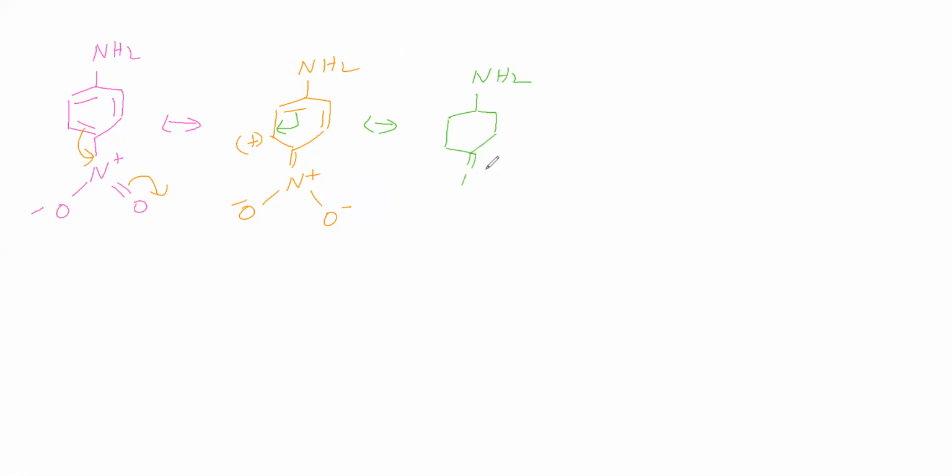Now here double bond N plus O minus, here pi bond, here positive charge. Next resonance structure, N plus O minus, pi bond will give positive charge here. Okay, this is a paranitroaniline.